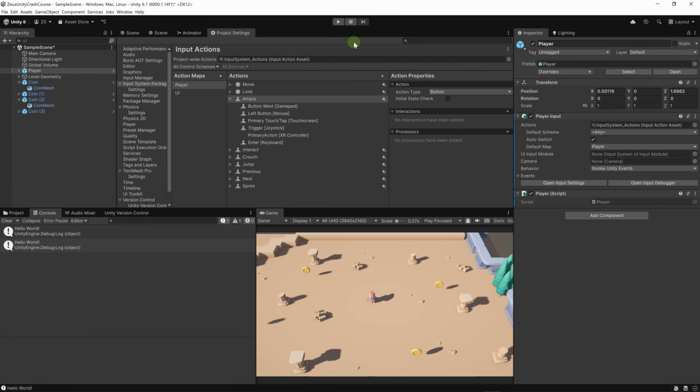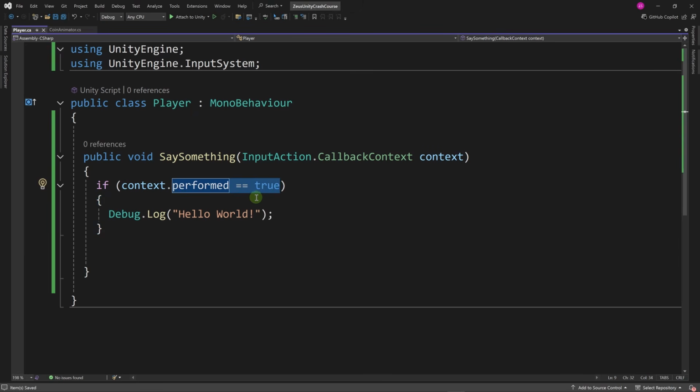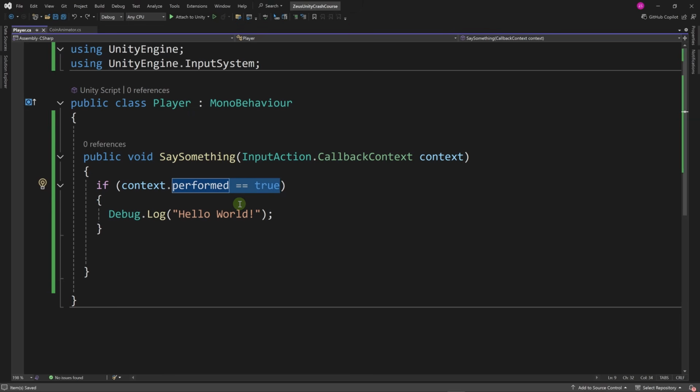Let's go back to our script. By the way, this is optional. A Boolean value can itself be used as a condition. Saying equals true is optional. The compiler will understand the code if we just write it like this, but you can keep this for the sake of clarity if you want.